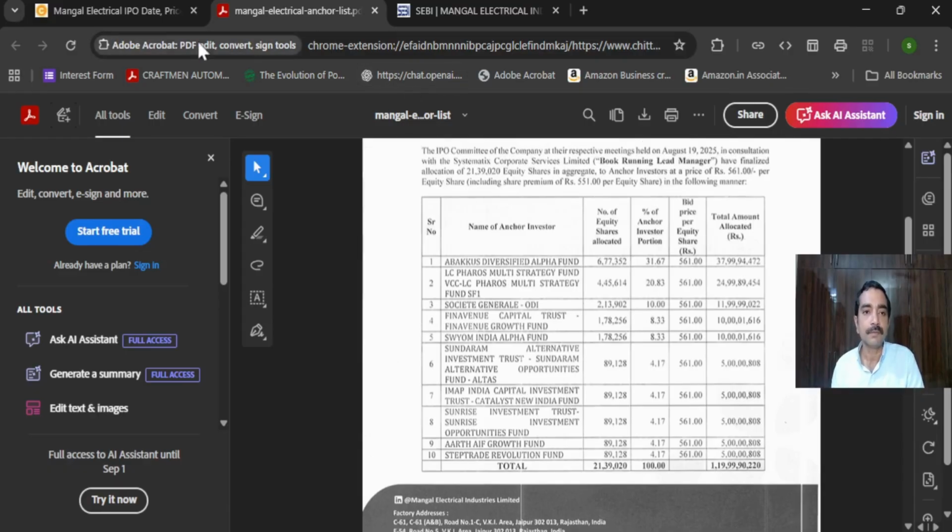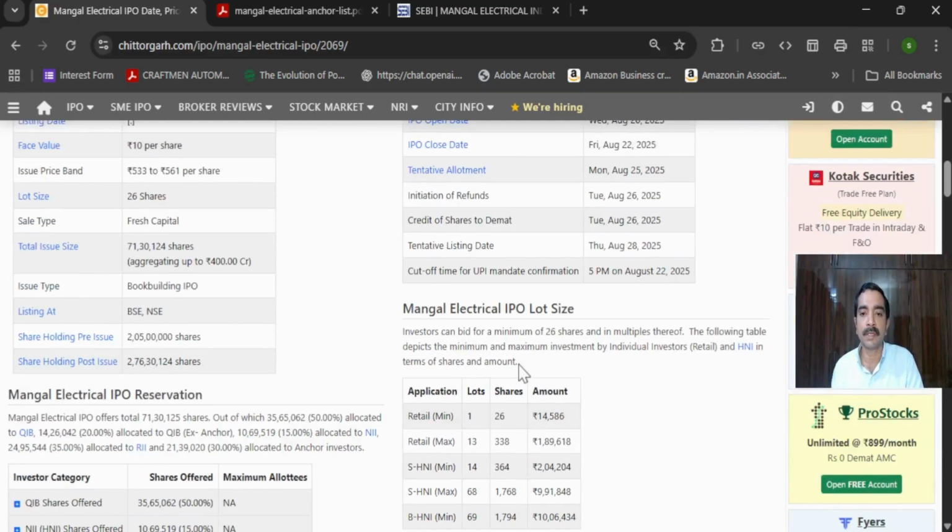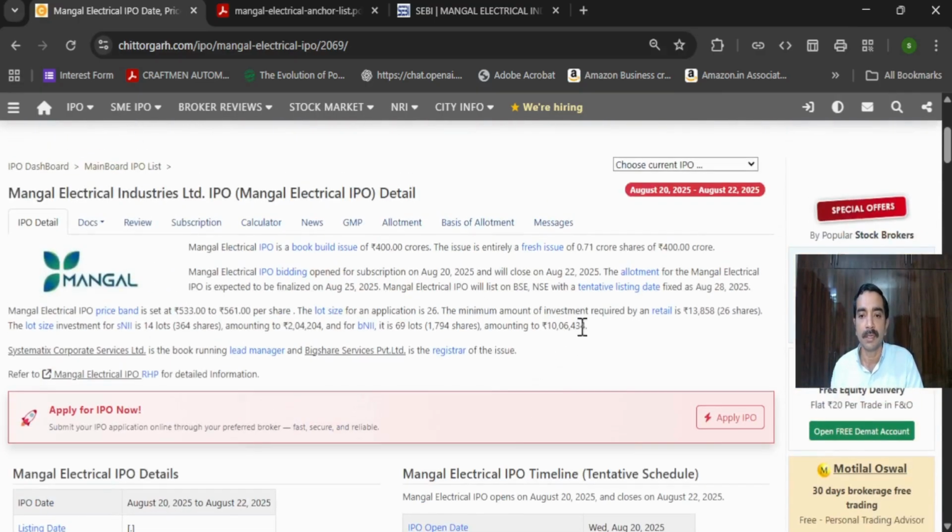One important thing for us to note here is in this anchor investors portion. Even though these people entered much before the IPO, let's assume the tentative listing date is 28th August.